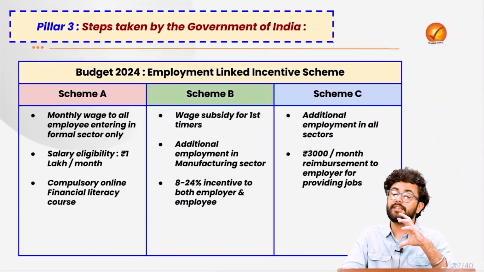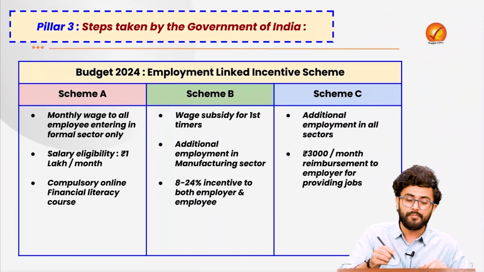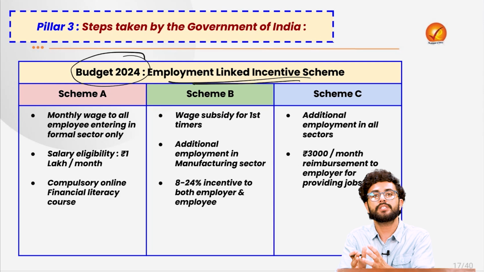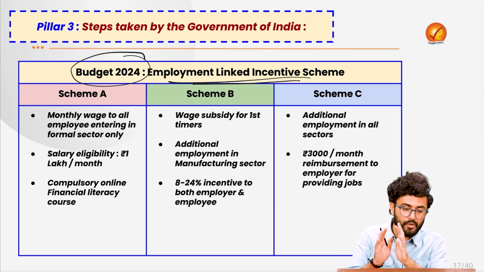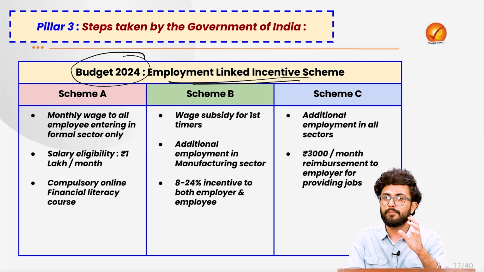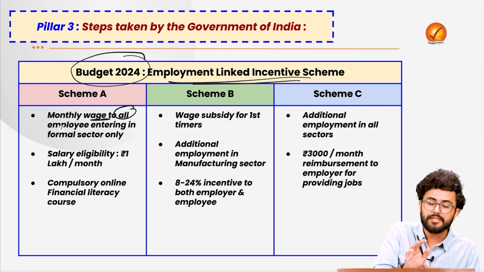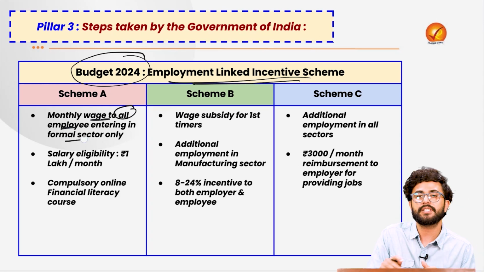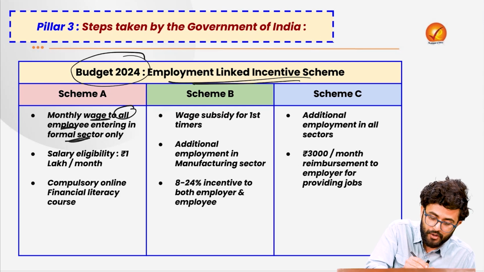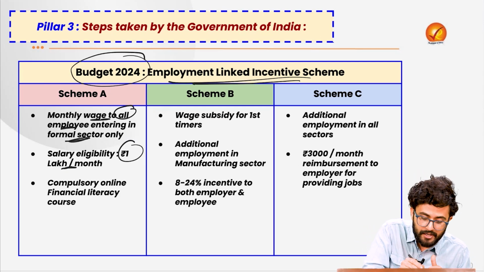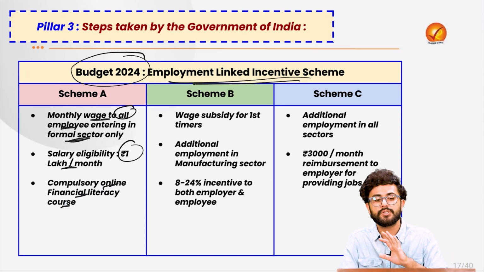The idea is that there was a very important scheme which the government launched in Budget 2024 called the Employment Linked Incentive Scheme, where the government said that if you are going to provide employment to certain people, we will provide a monthly wage to all such employees entering the formal sector if they have a salary of 1 lakh rupees per month or less. Also, these people will be provided a compulsory online financial literacy course as well.